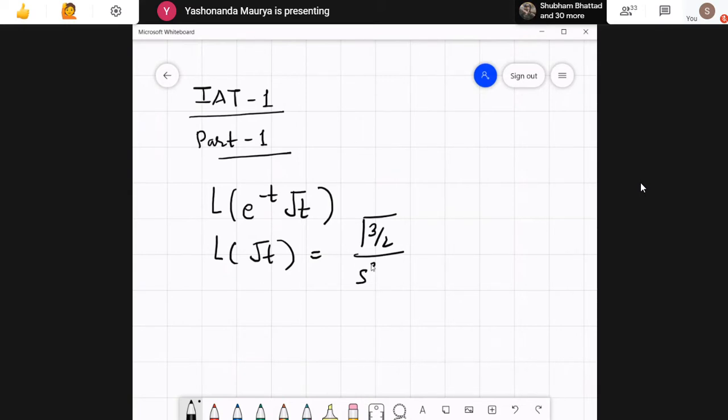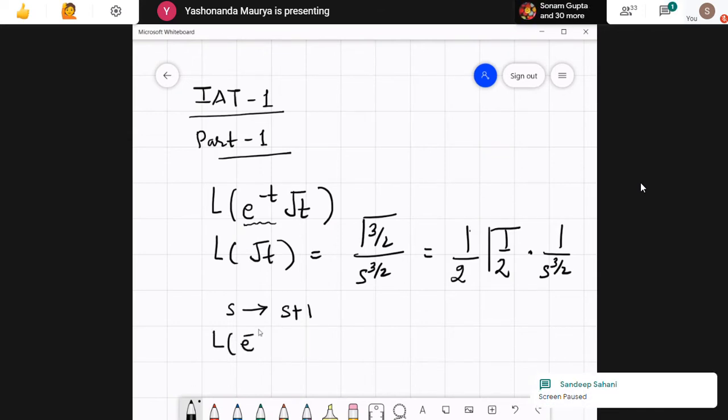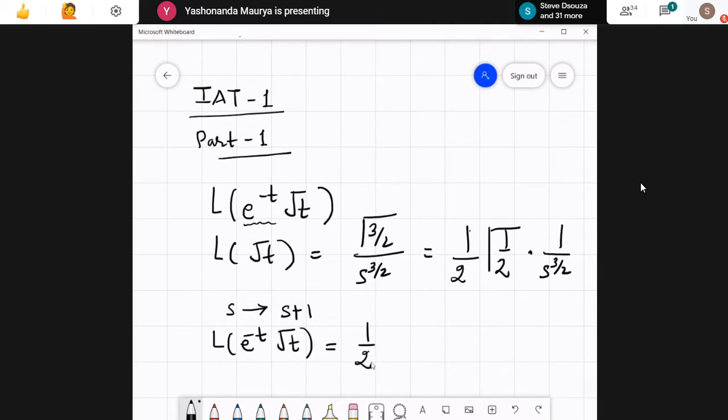And now I'll apply the first shifting theorem, e raised to minus t over here. So s will be replaced by s plus 1. Therefore, Laplace of e raised to minus t square root of t will turn out to be 1 by 2, this constant will not be changed.